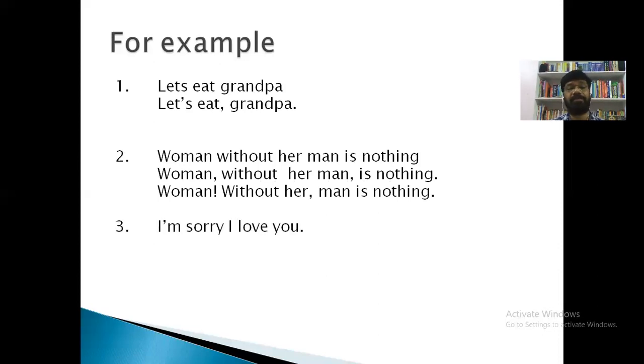Here is one more example. I'm sorry I love you. Are you conveying sorry for loving her? No. Let us see the actual sentence. I'm sorry, I love you. I'm sorry for what I did. Actually, it does not mean I'm sorry for loving her. No, no. You did something wrong, and that's why you are expressing your apology: I'm sorry for what I did. I really love you. So this is the actual meaning.